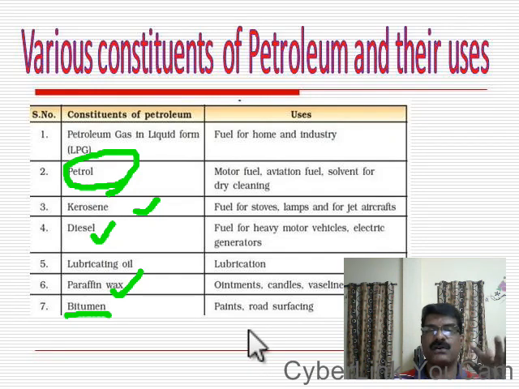So which are the different constituents? First one is LPG, next one is petrol, third one is kerosene, fourth diesel, fifth lubricating oil, sixth paraffin wax, and the last one is what? Bitumen. What is the use of bitumen? Bitumen is used for making roads, and it is also used for making paints. So these are the different products and their uses which are obtained after refining of petroleum.